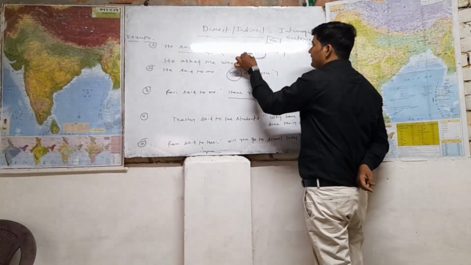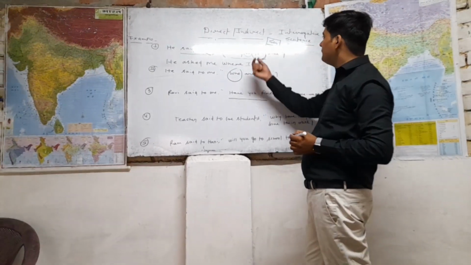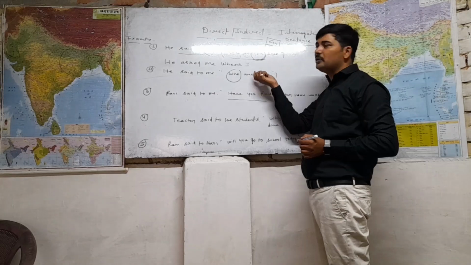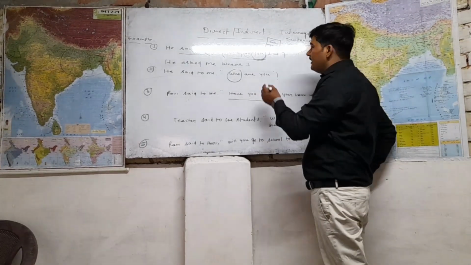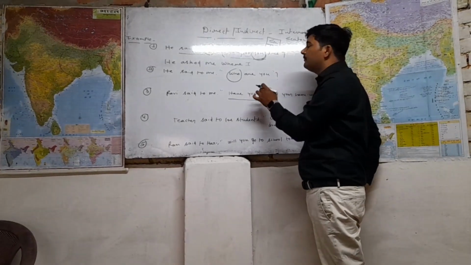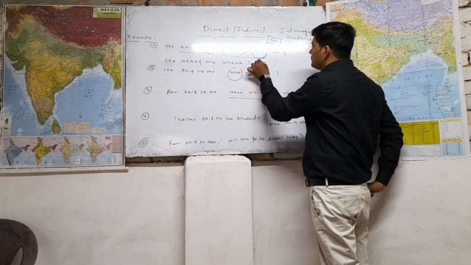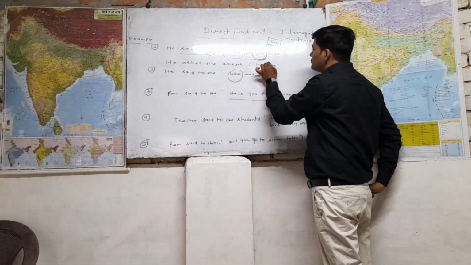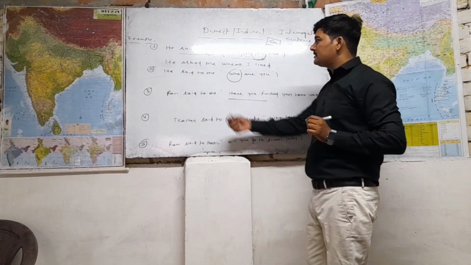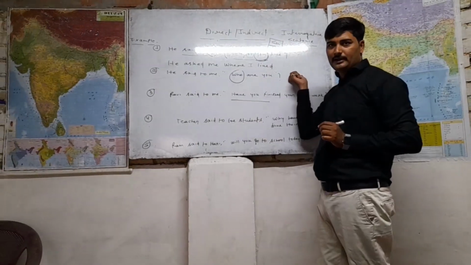And then you see that this is in present simple, so it is going to be changed into past simple. And in past simple, you know that the second form of the main verb is used. So it will be changed into "lived". So "where I lived". So this is: he asked me where I lived.